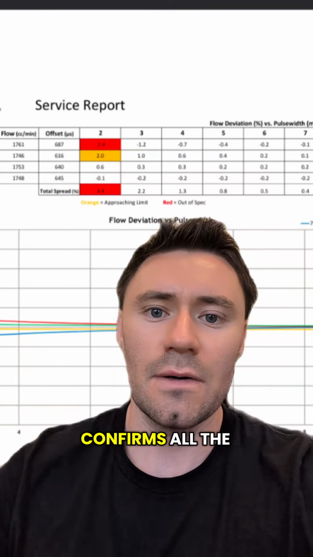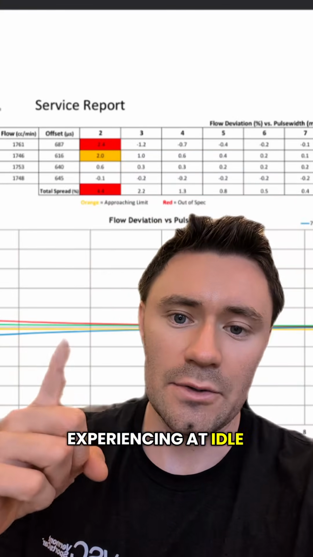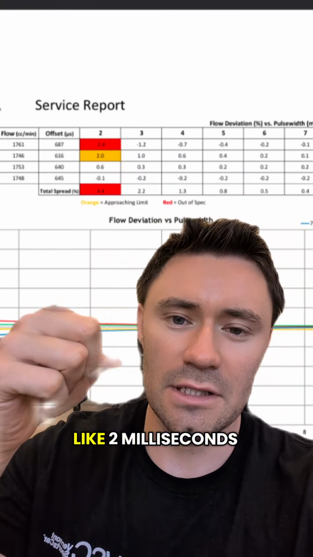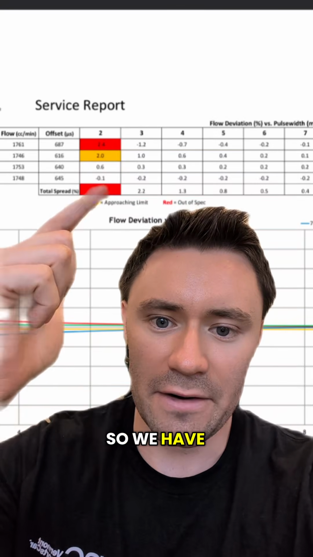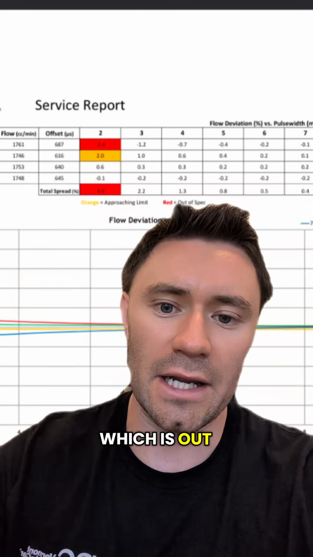This data basically confirms all the issues we were experiencing at idle, which is at very small injector pulse widths, like 2 milliseconds, when the window is infinitesimally small. So we have a variance, or a spread, of 4.4, which is out of spec for them.